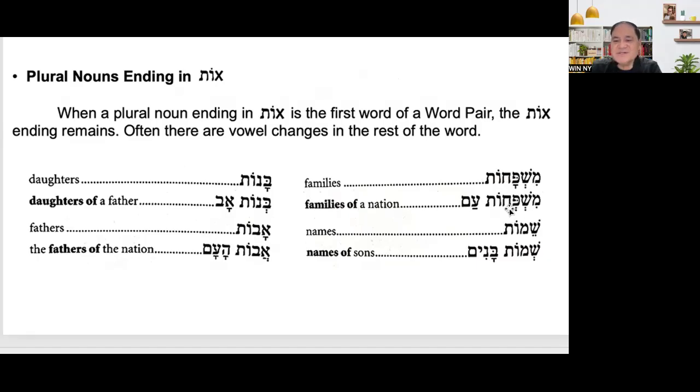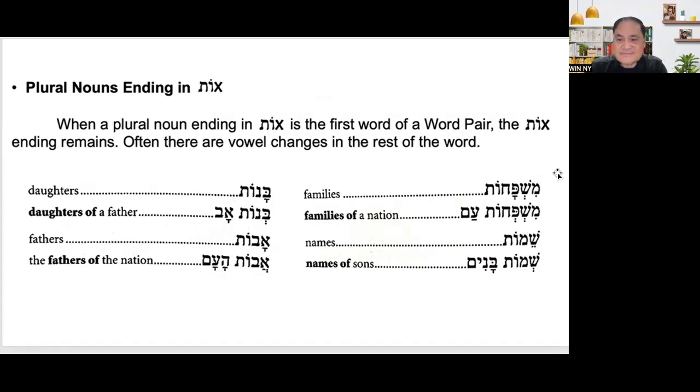Why? Because of proper pronunciation by the people with that mother tongue. Hebrew is not our mother tongue, so we don't appreciate it, but for them, you need to emphasize it, because they understand each other.